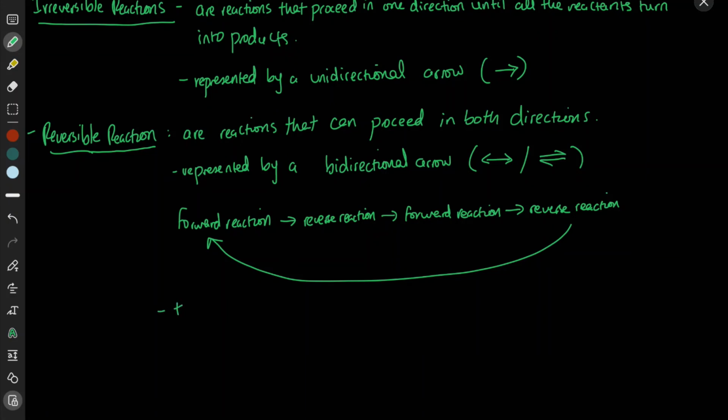The forward and reverse reactions will alternate until an equilibrium is reached.